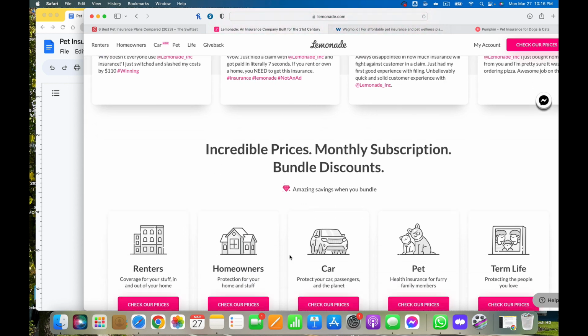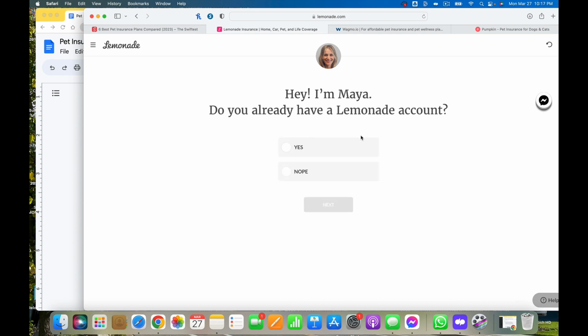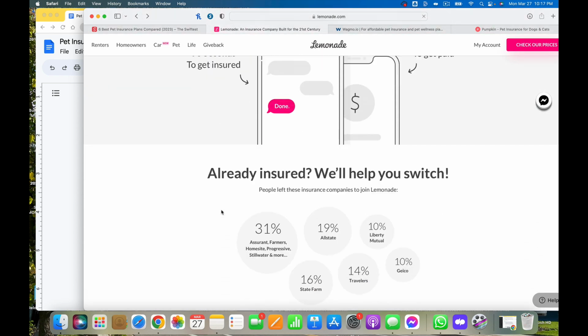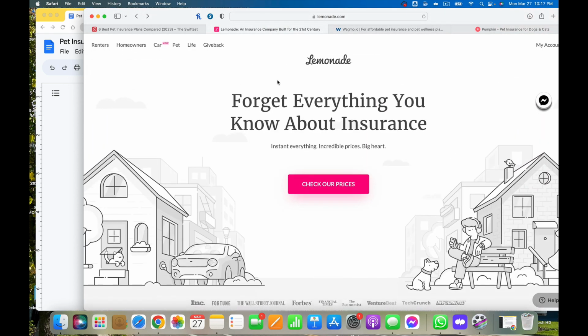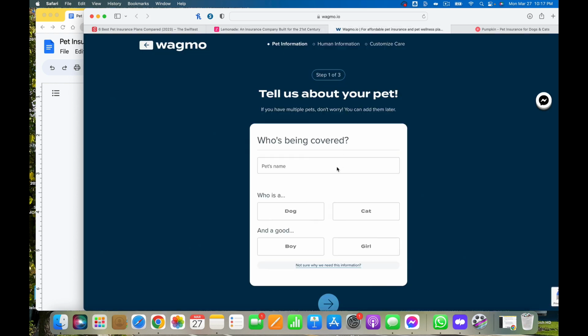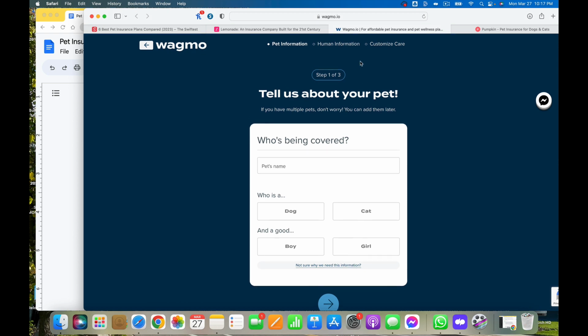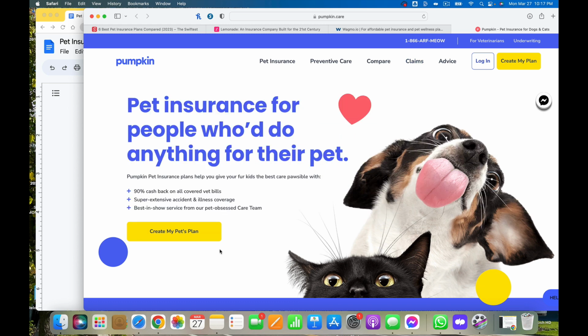You know, they don't want to give you, and this is going to be a problem with writing the information, because as soon as we do check our prices, we get taken back to this. So we're not getting a lot of information on how this company works. Let's go to this one here. Nope, see again. There's a lot of gated information, which is going to be a problem because ChatGPT is not going to be able to write it.